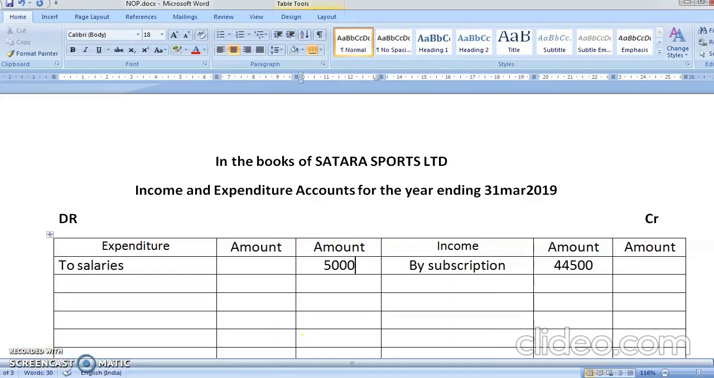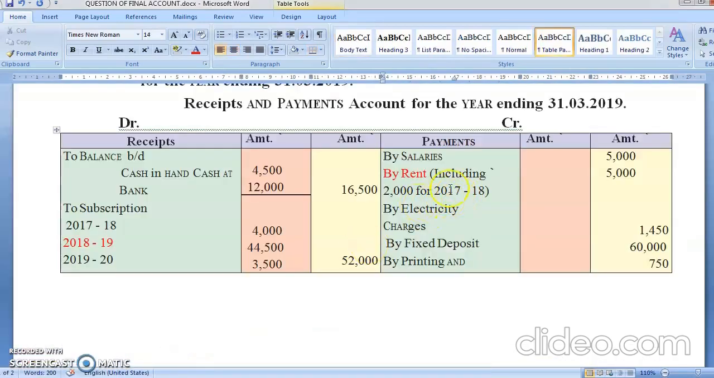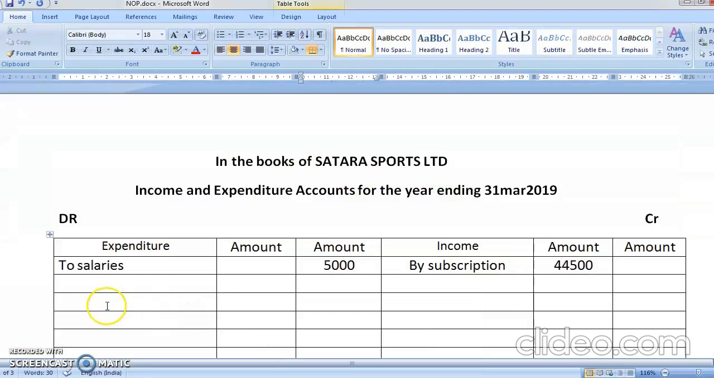After that you have, what are you having? You are having a rent. Now see, rent included 17 18. See, 17 18 is last year ka, so not considered. So we will be taking rent only 3,000, because 5,000 minus 2,000, current year is 3,000. So I'll be taking rent 3,000, or you can write this way also.